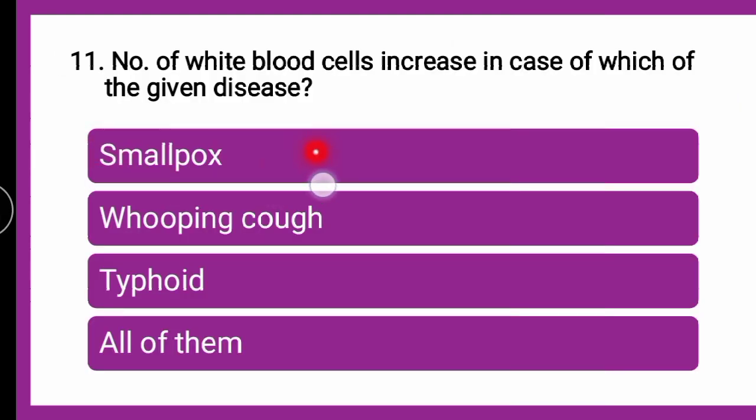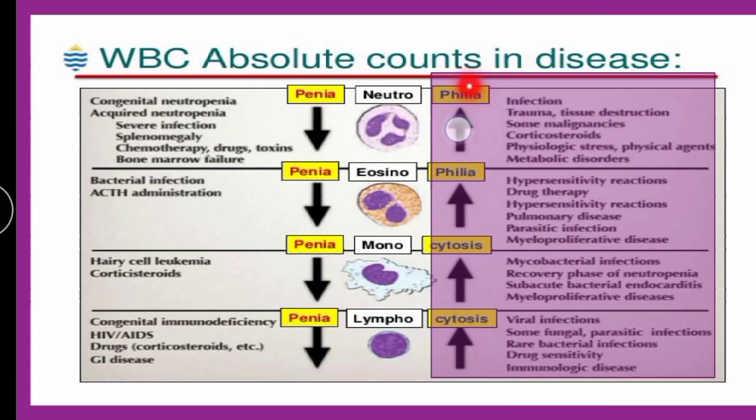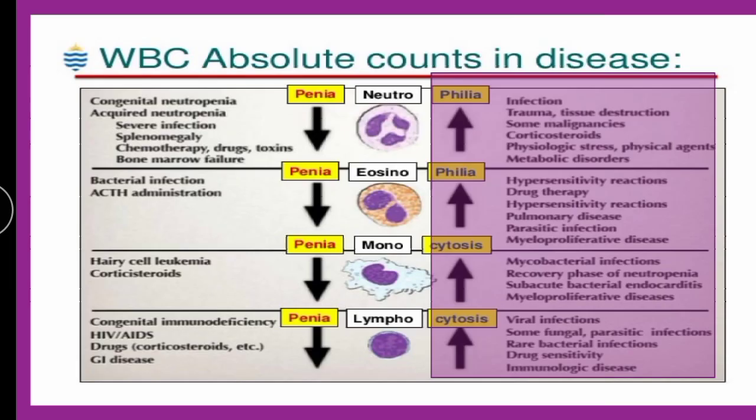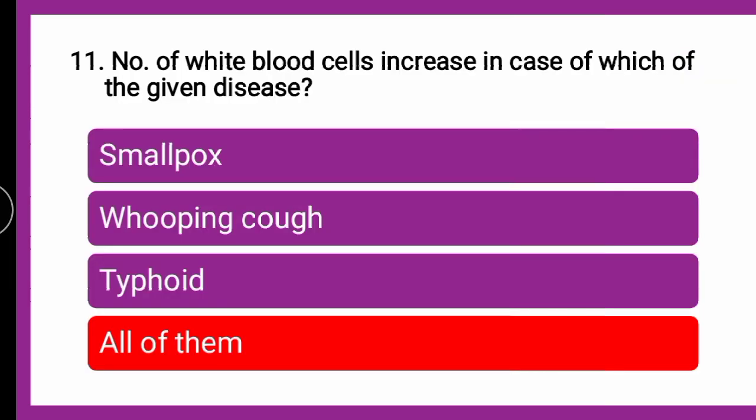So smallpox, whooping cough, and typhoid are all infections wherein leukocytosis exists, that is, the WBC count will increase. So the correct answer is all of them. In all the given conditions, the number of WBCs will increase.